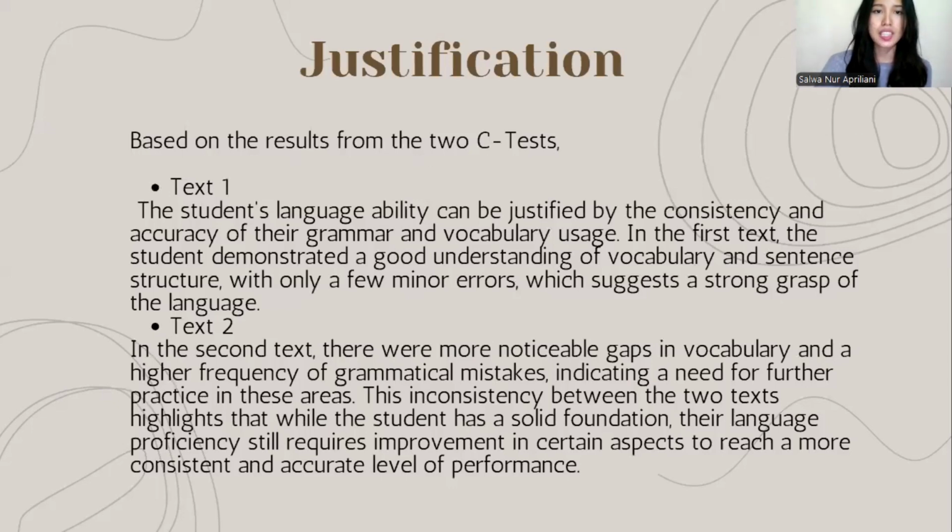Okay, this is a justification based on the results from the two tasks, task 1 and task 2. In task 1, the student's language ability can be justified by the consistency and accuracy of the grammar and vocabulary they use. In the second task, there were more noticeable gaps in vocabulary and a higher frequency of grammatical mistakes, indicating a need for further practice in the text area.